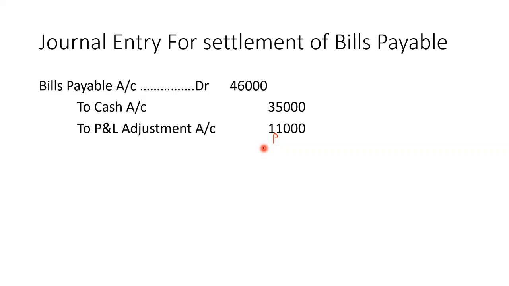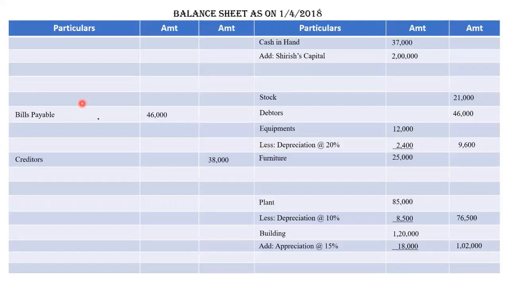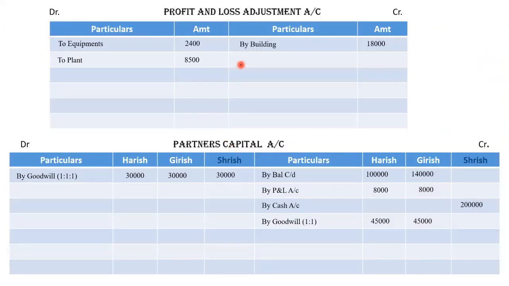So it will be entered like this: bills payable minus cash paid 35,000. So this second effect will be in cash account. So immediately we will write it in cash account 35,000. Next, P&L adjustment account 11,000. So we do not have any bills payable right now. Let's give the second effect of 11,000 by bills payable 11,000 because it is our profit. We had to pay less.